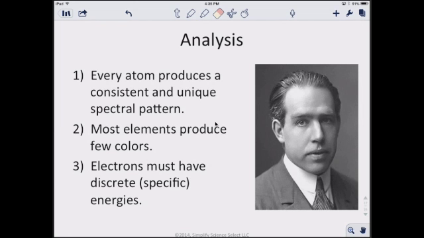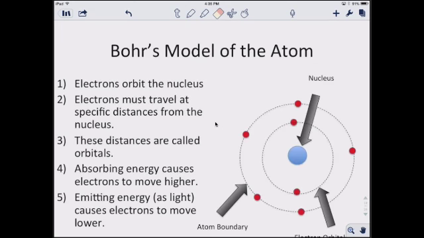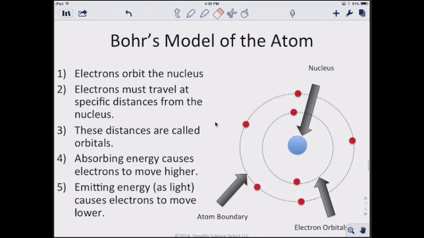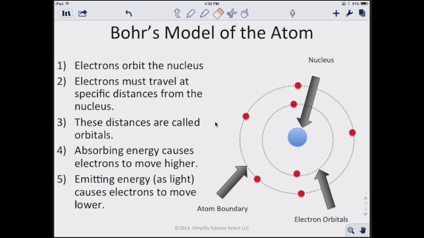And most elements produce very few colors, and the electrons must have discrete specific energies. And so this led to the Bohr model of the atom, which we've probably seen before, where the electrons orbit the nucleus, so they kind of go around in these circles, and electrons must travel at a very specific distance from the nucleus. And these distances are called orbitals.